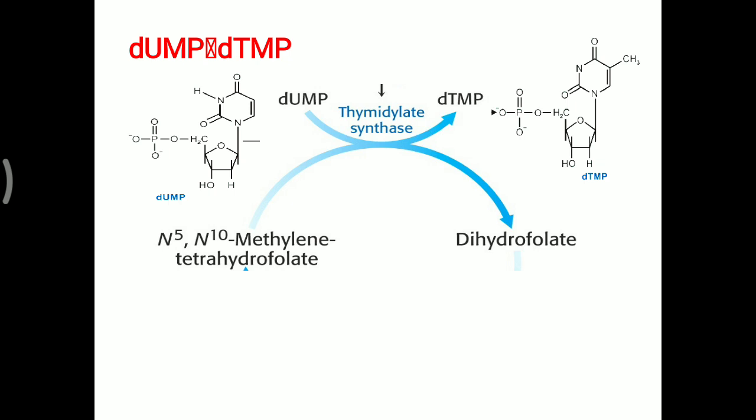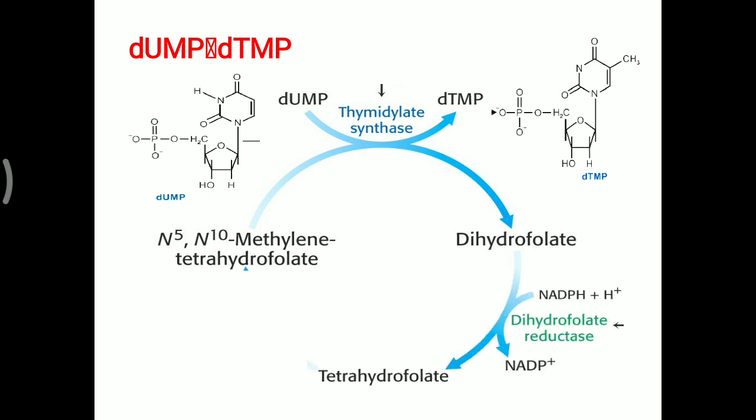Now this reconversion of dihydrofolic acid to THFA is needed. For that, another enzyme, dihydrofolate reductase, is needed, which depends on NADPH. Further, this THFA will get the methylene group with the help of the amino acid serine, and this serine is converted into glycine. So this cycle will continue, and if either enzyme, thymidylate synthase or dihydrofolate reductase,